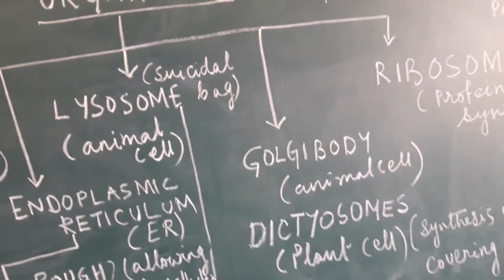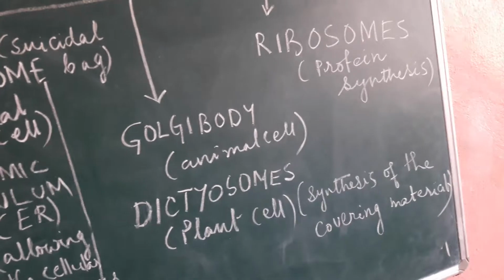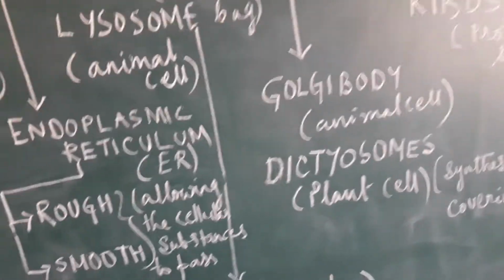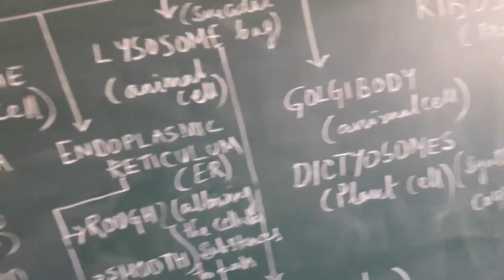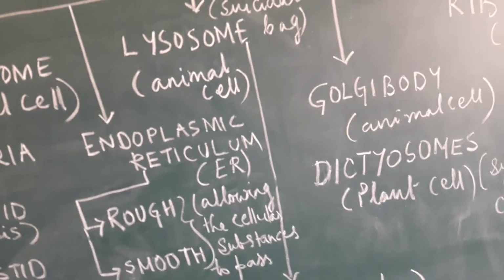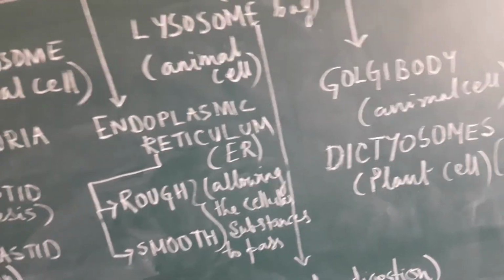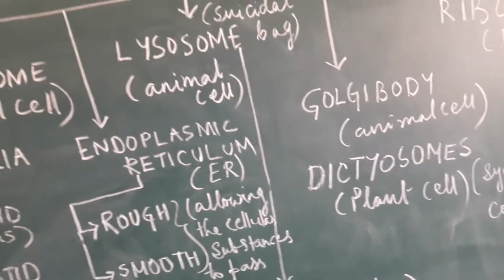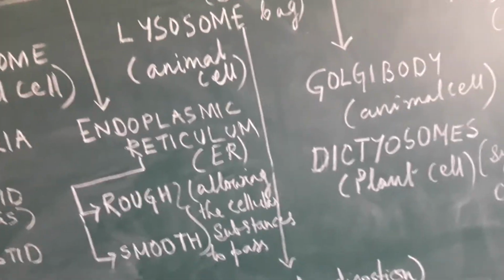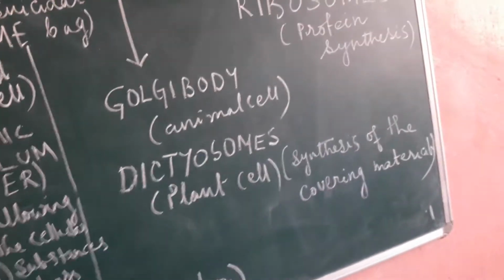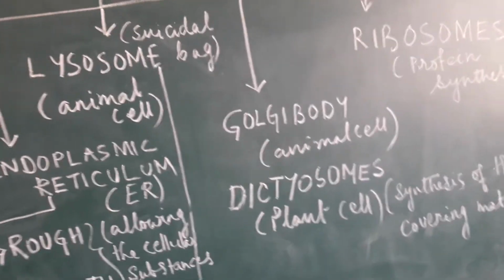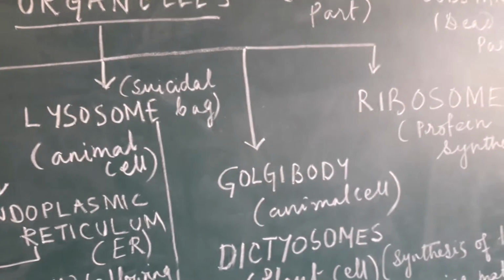Golgi body helps in synthesizing all the covering materials of the cell. That means a cell contains two coverings, either it might be cell wall or cell membrane. Cell wall is in case of only plant cell, animal cells do not possess cell wall, but the cell membrane is present in both. So in order to make the materials of the cell wall and the cell covering, the Golgi body and the dictyosomes play a very essential role.